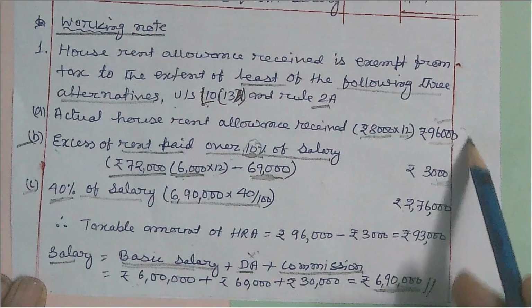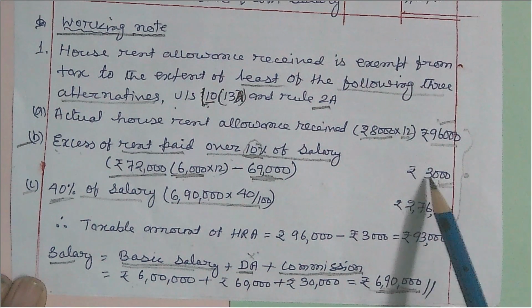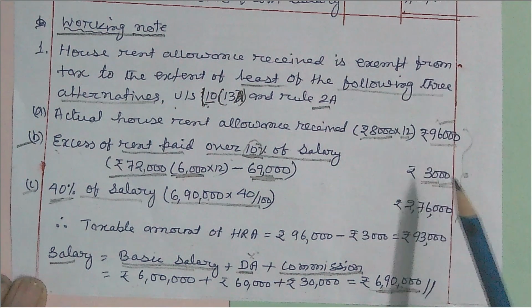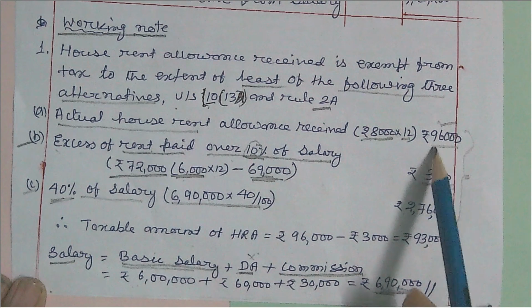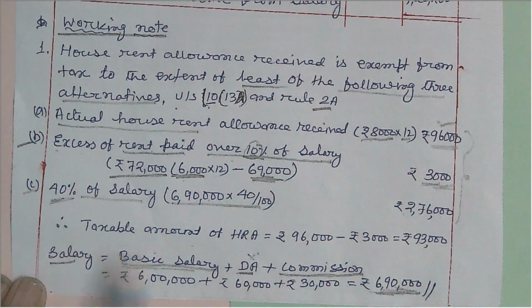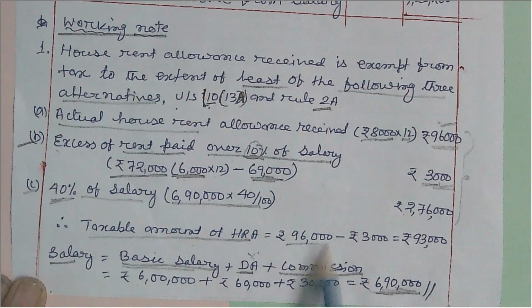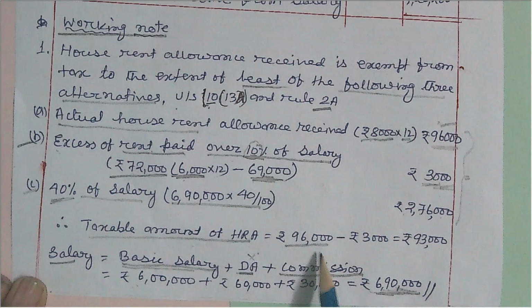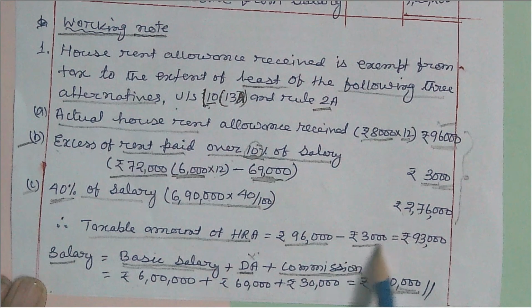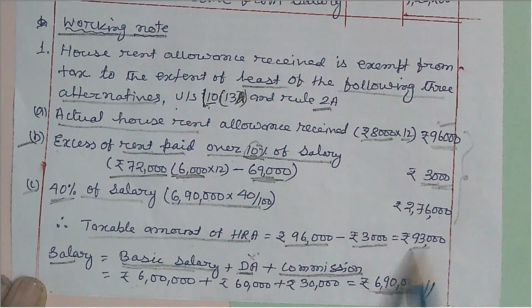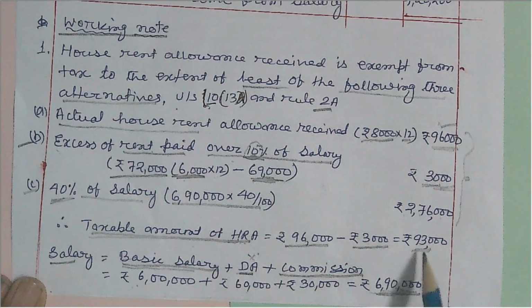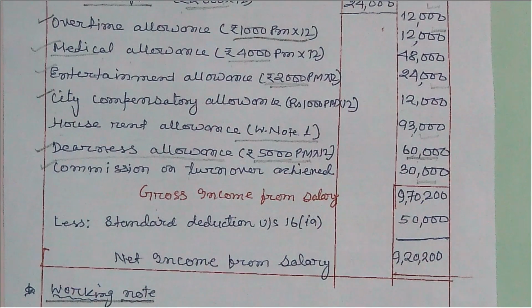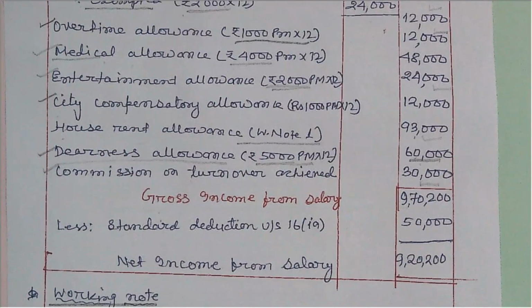Now you compare these three, and the least amount is 3,000, and this 3,000 shall be deducted from the actual house rent allowance of 96,000. Therefore the taxable amount of house rent allowance is 96,000, the actual house rent allowance received from the employer, minus the least amount of 3,000, so 93,000. This is the taxable amount of HRA, and we derived 93,000 by using the rules for computation of house rent allowance.